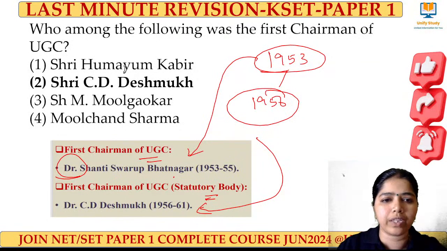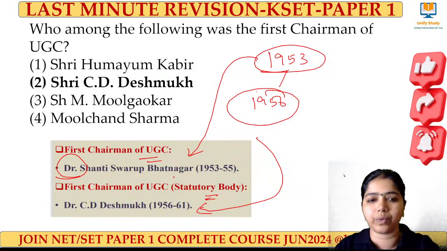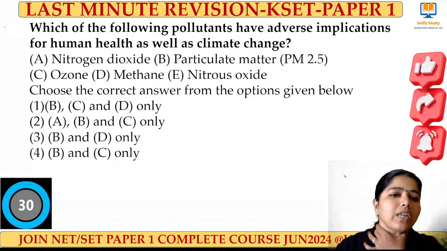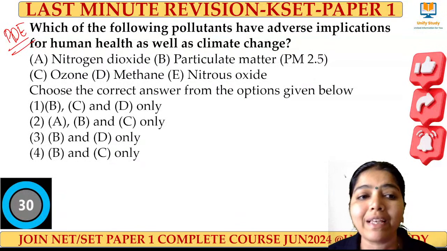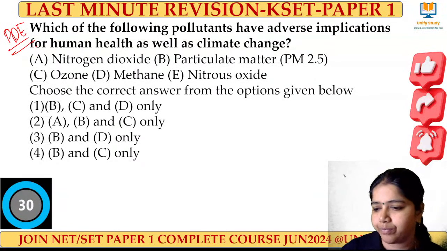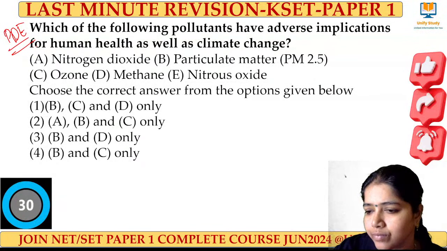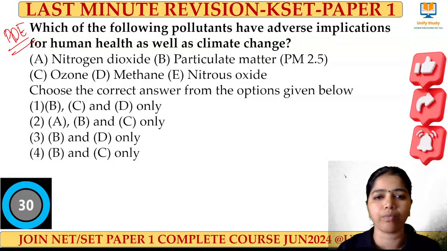Next, we are moving to People, Development and Environment. First question: next, we are starting questions from PDE. Which among the following pollutants have adverse implications for human health as well as climate change? Please do like the session and share with your friends for more videos.